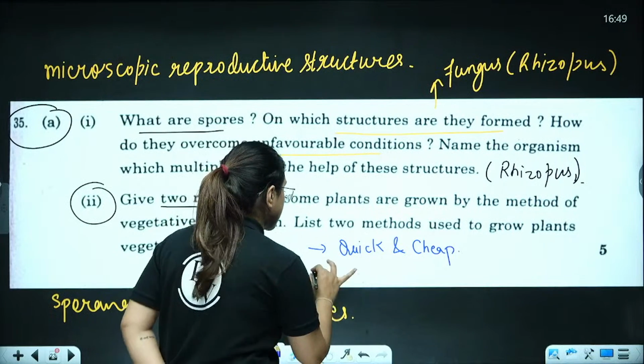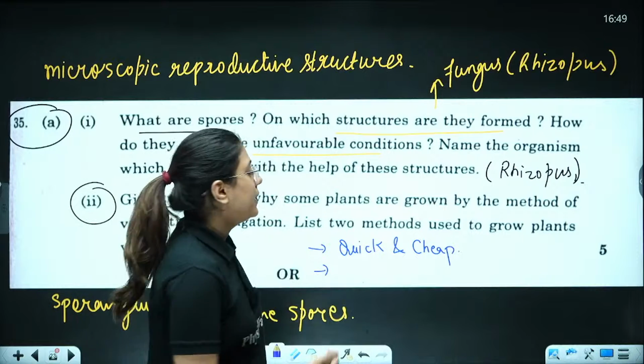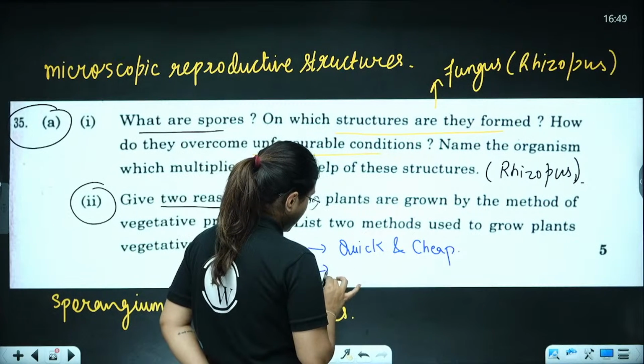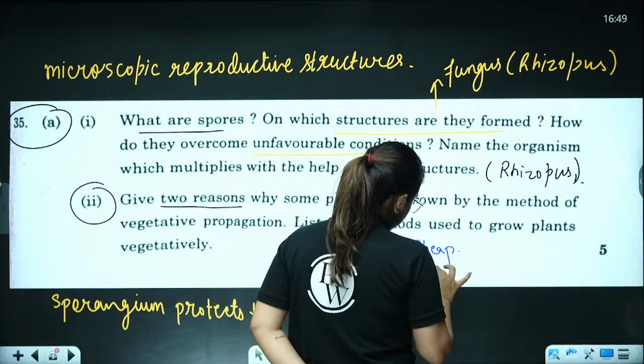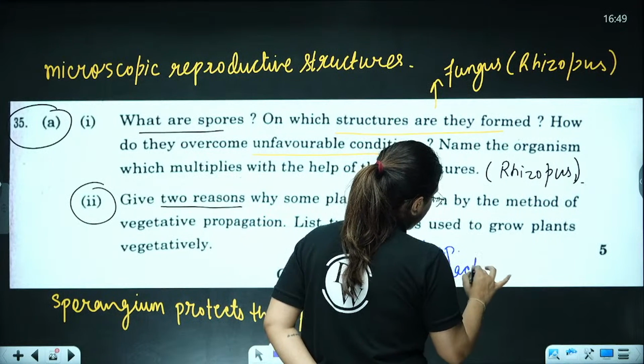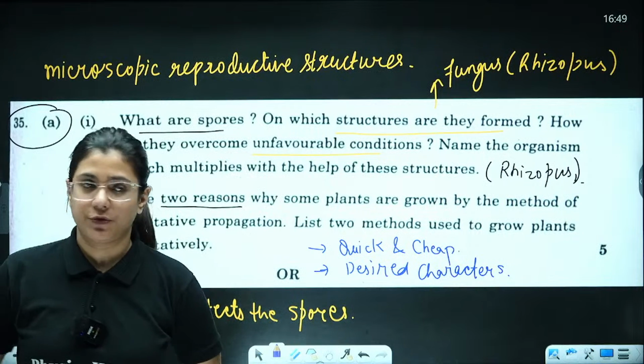Okay. Then the second one would be that a farmer can get the desired characters. The desired characters can be produced with the help of vegetative propagation.